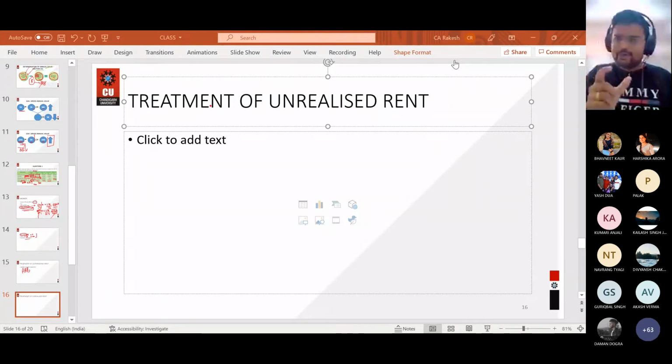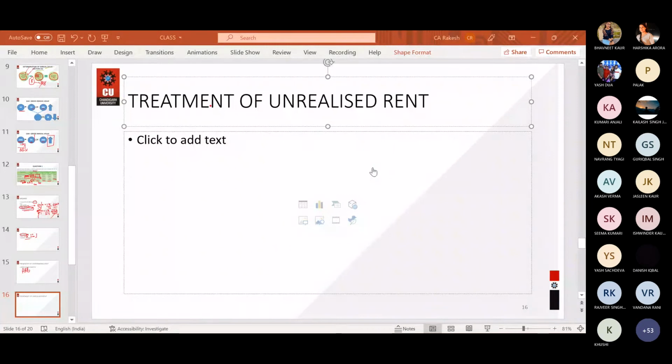So if in the question it is all about semantics, if in the question it is providing you outstanding rent, just forget that whether outstanding rent is written in the question or not. भूल जाओ, लिखा ही नहीं. But if in the question it is using the term unrealized rent, then you have to take that particular thing into consideration. Outstanding rent, ignore it completely. Unrealized rent, take into consideration. Okay.